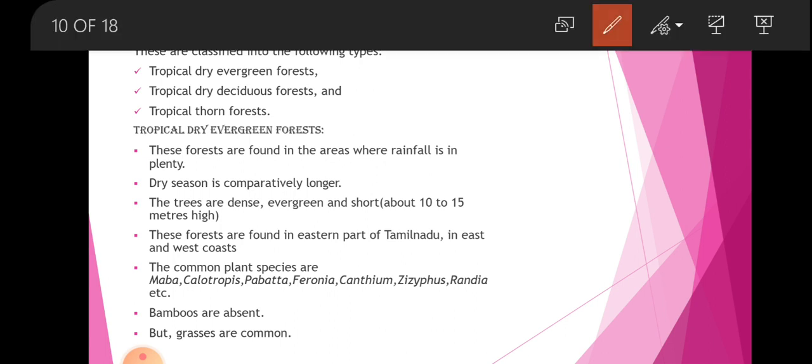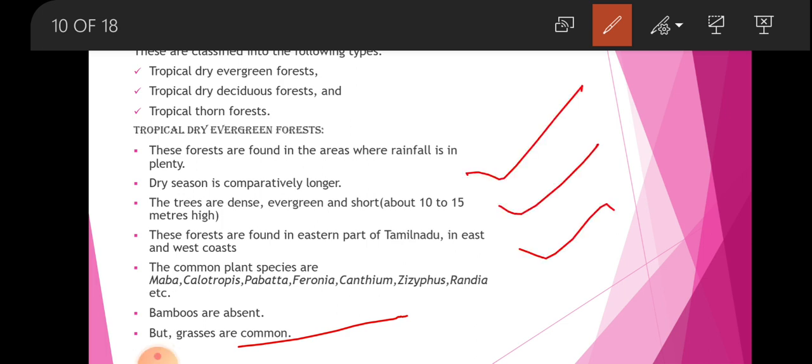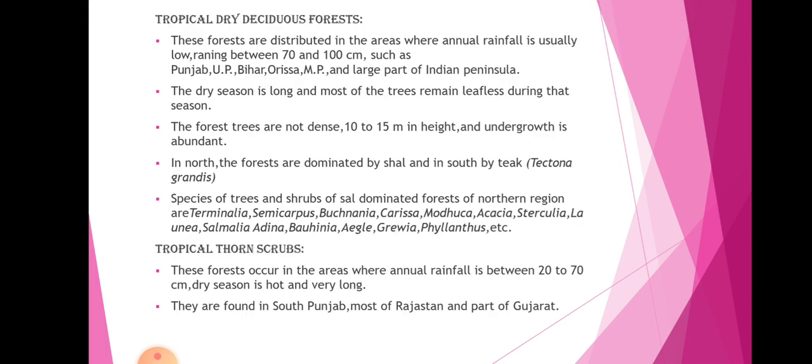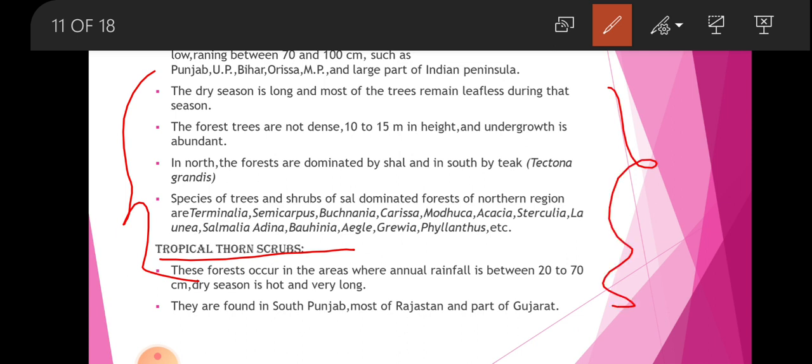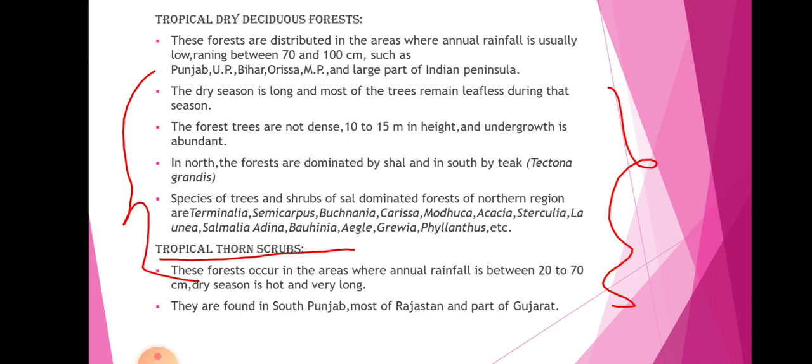Bamboos are absent, but grasses are common. This is a very important point. Here we can discuss some points. We are going to the next slide, tropical dry. There are some points regarding tropical thorn scrub. These are very important points. You can read from here, and we will discuss them in other videos because it is going to be very long.